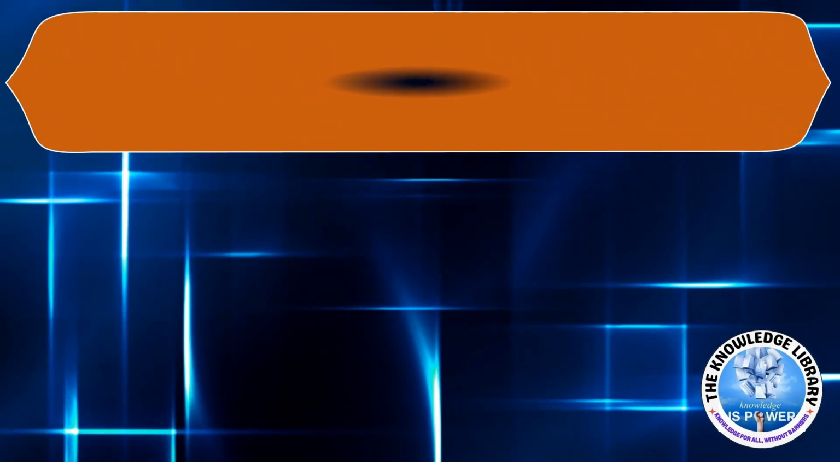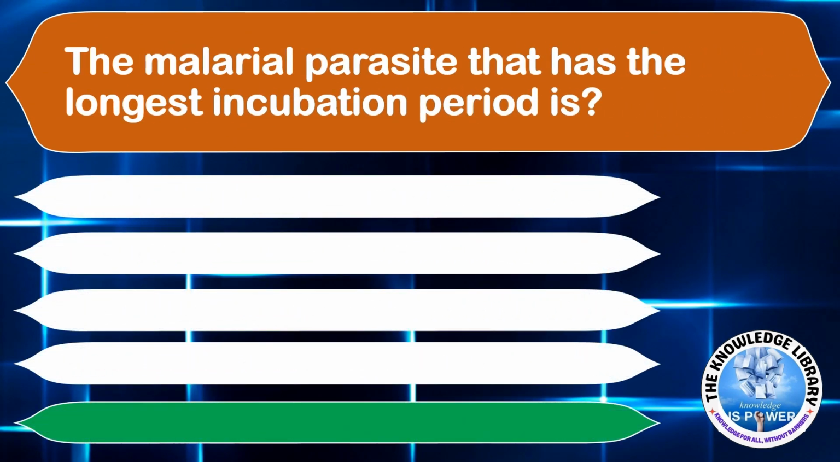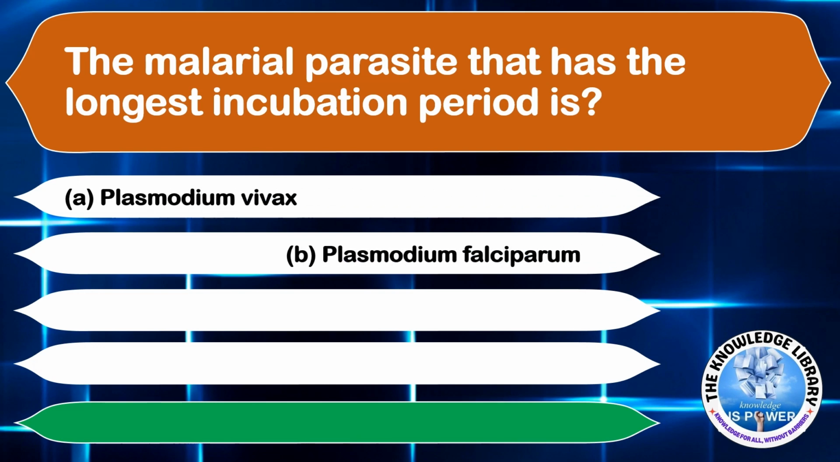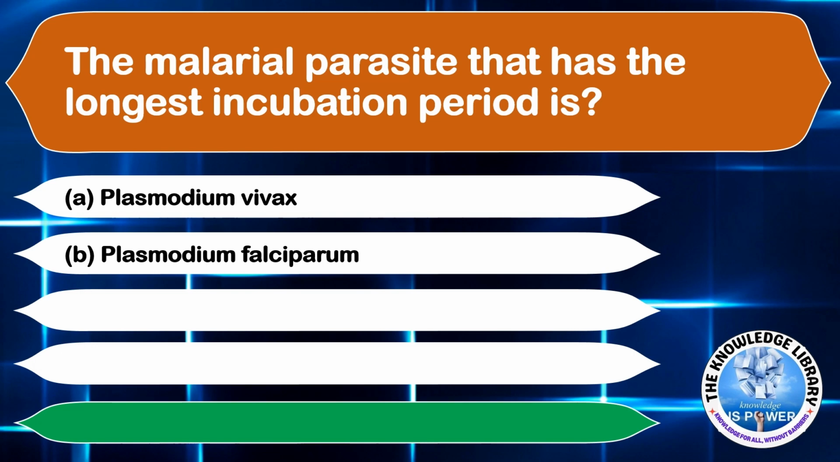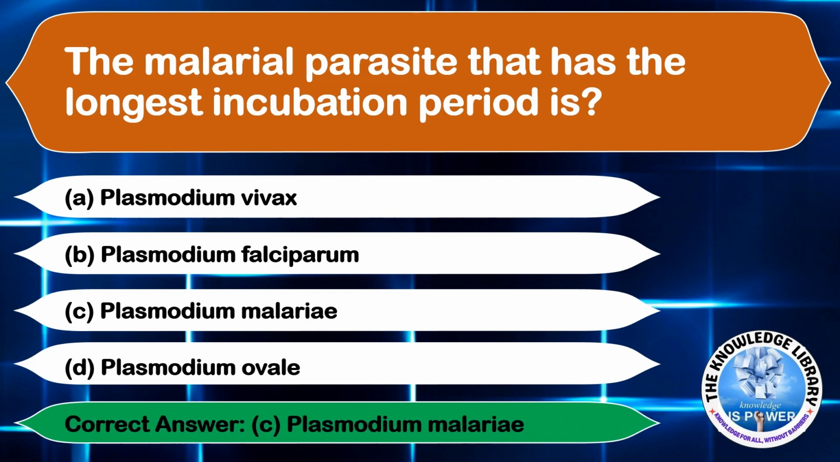Moving on to the next question. The malarial parasite that has the longest incubation period is option A, Plasmodium vivax. Option B, Plasmodium falciparum. Option C, Plasmodium malariae. And option D, Plasmodium ovale. The correct answer is option C, Plasmodium malariae.